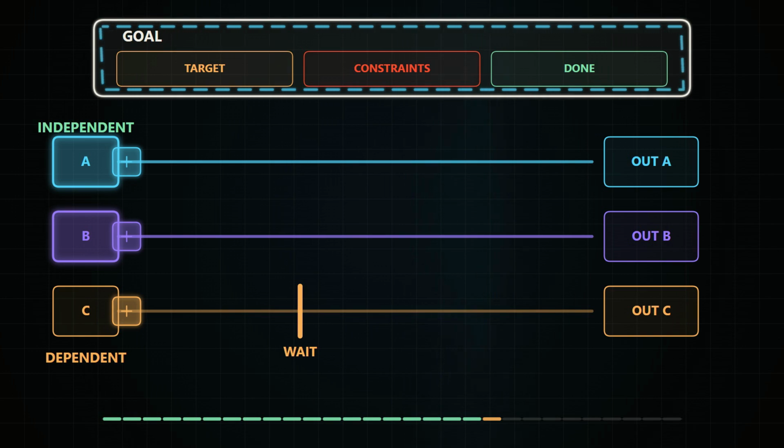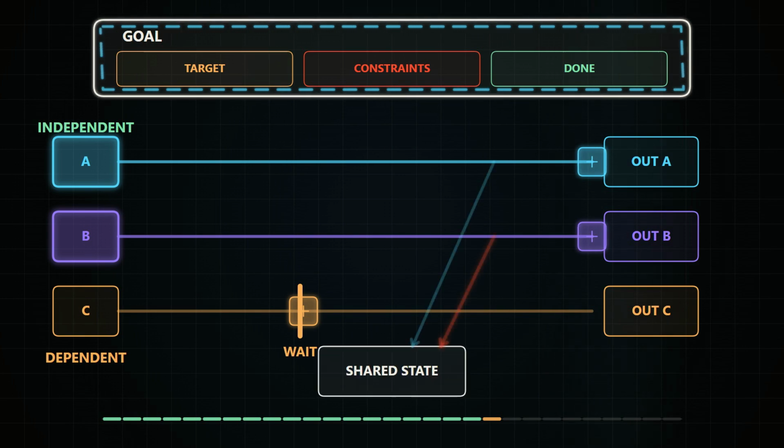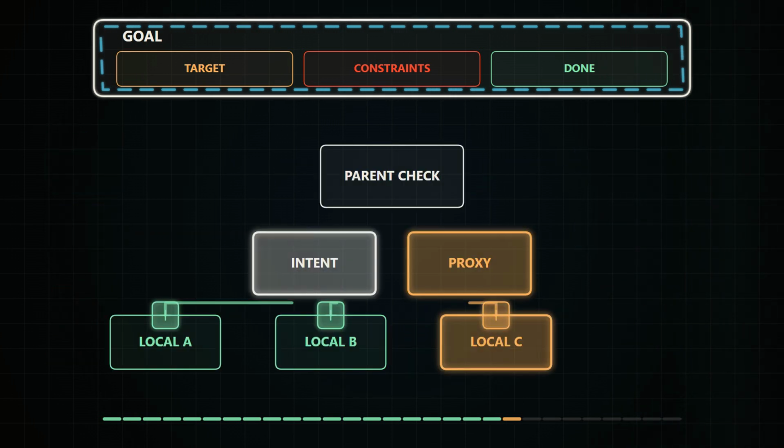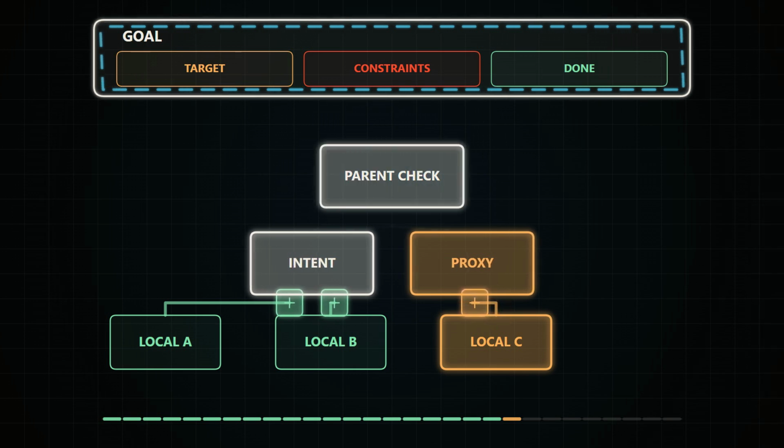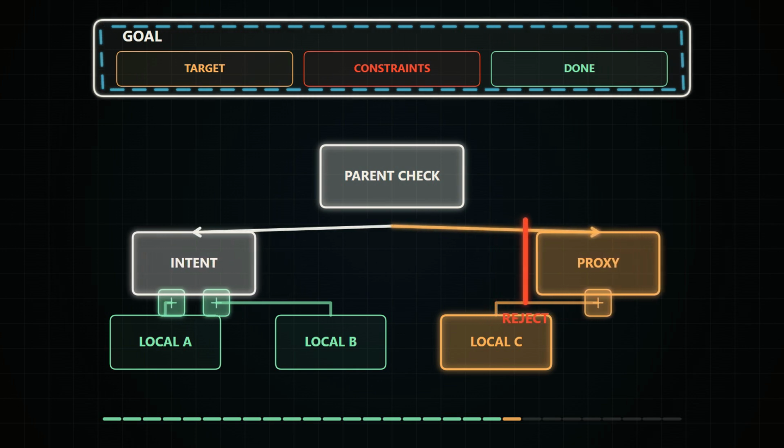Parallel work follows the same logic. Independent branches can run together. Dependent branches can't. Launching everything at once may look fast, but it creates collisions when two tasks write the same state or one consumes an output that doesn't exist yet. Subgoals also need boundaries. A local task can optimize its own result while damaging the parent objective. The system has to keep the parent goal visible, so every local success isn't merely counted, it's checked against the outcome it was supposed to support.